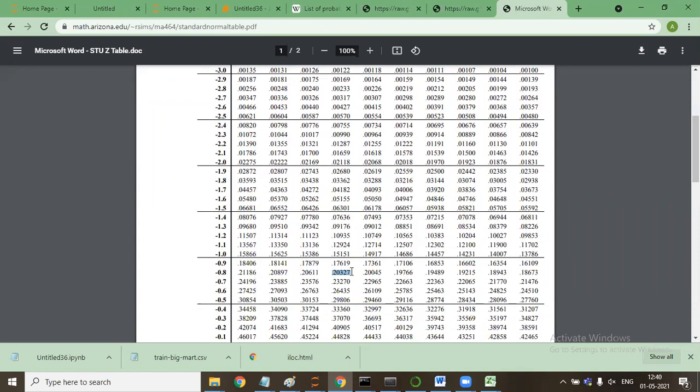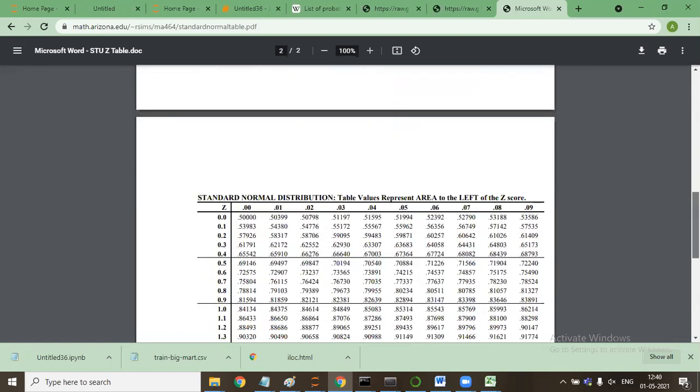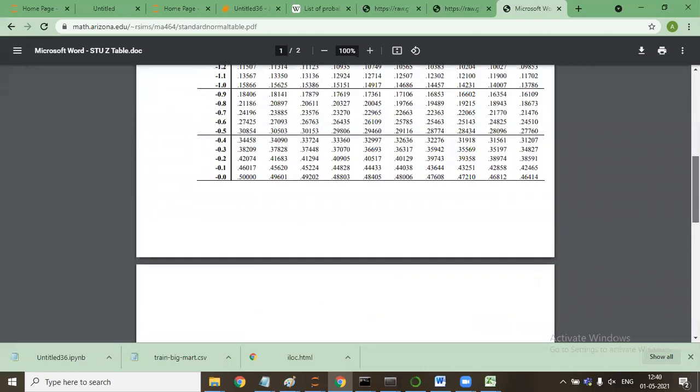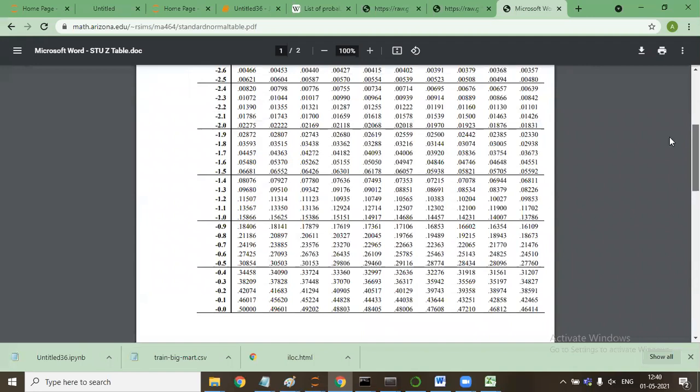So what is the meaning of this value, 0.2327? I'll tell you. If you see 0.83, it is 0.203, 0.2 something. If I see 0.8 here, it is nearly 80%. If it is 0.8 on the positive side, it is approximately 80%. If it is on the negative side, then it is 20%.